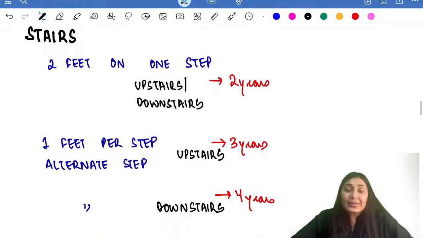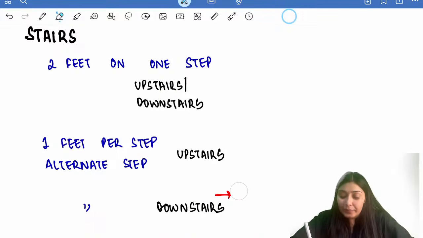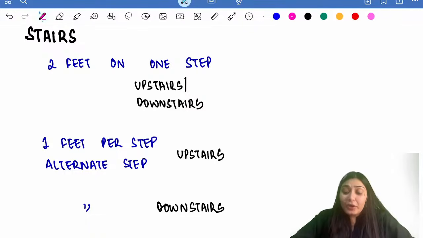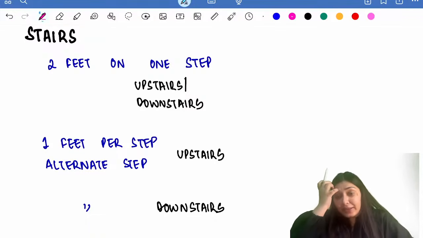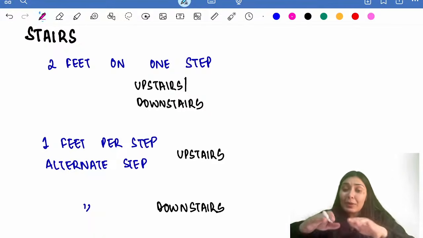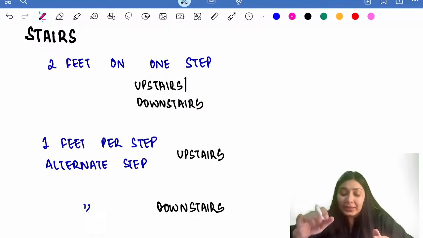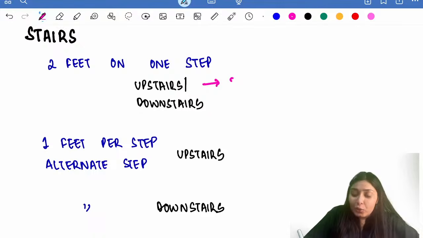In gross motor milestones, one important milestone is stairs. Not included in the main table, separately we have discussed, because stairs is something that examiners are very fond of asking. So what happens? Initially, the child goes up and down the stairs by keeping both the feet on one step. So if there are 2 feet on one step going upstairs and downstairs, this happens at 2 years of age.